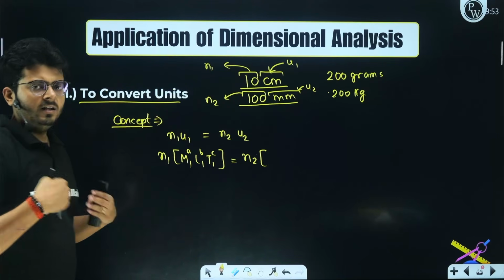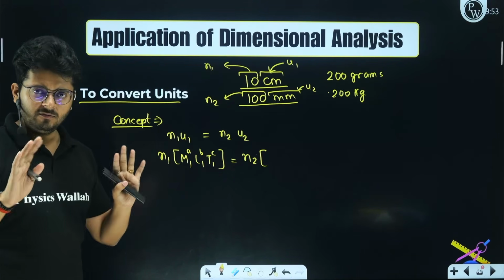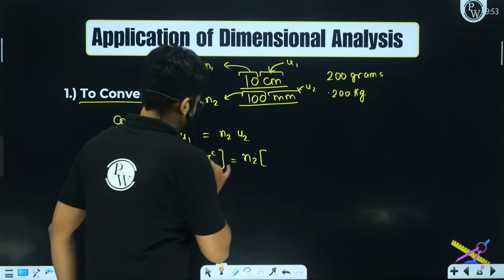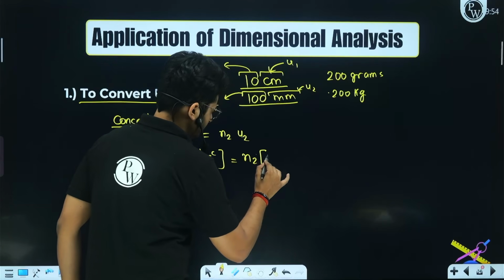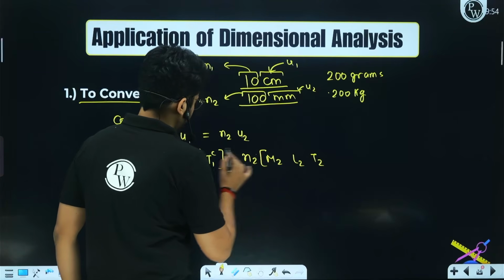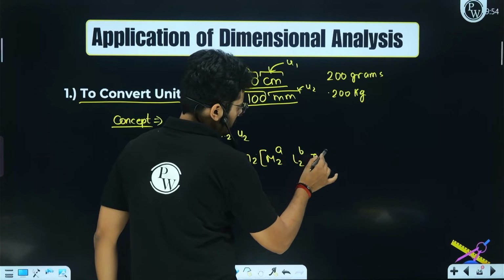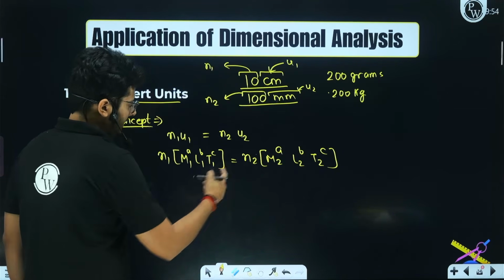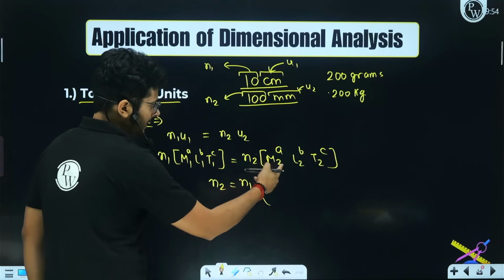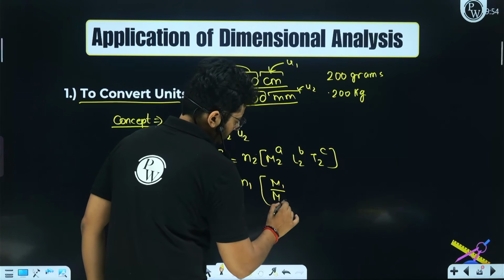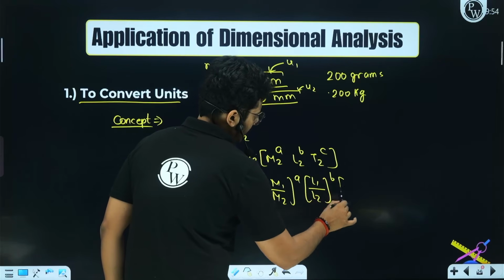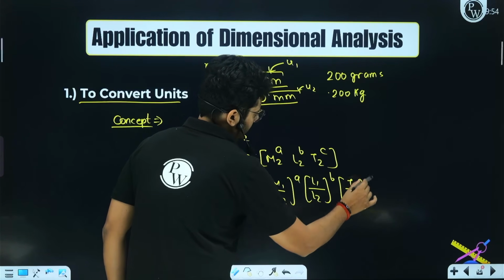And again, since you are only changing the unit, it is still the same value, the same physical quantity. So basically, the dimensions A, B and C are going to be the same. Just the bases will change: M2, L2 and T2, right? The powers are going to be the same. So if you want to know the value of N2, it is going to be N1, M1 upon M2 to the power A, L1 upon L2 to the power B and T1 upon T2 to the power C, right?